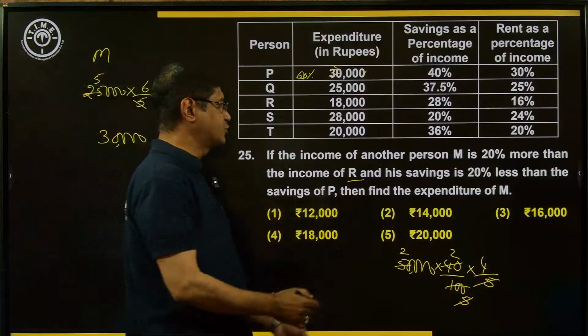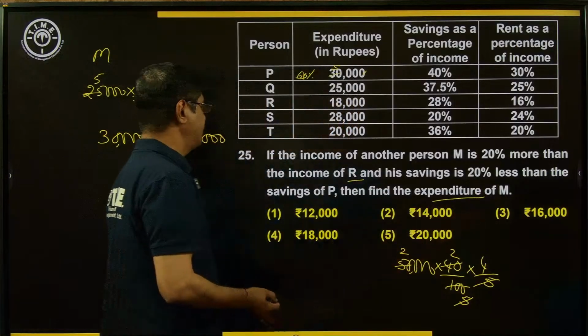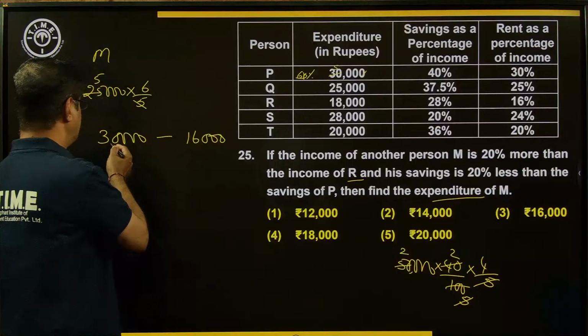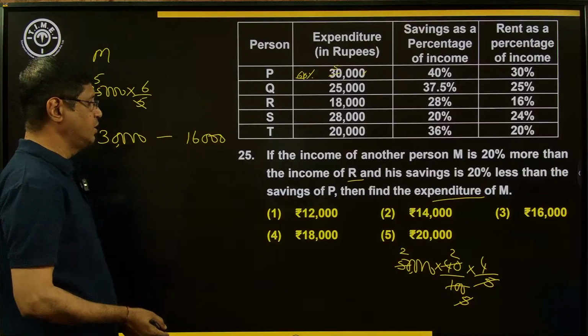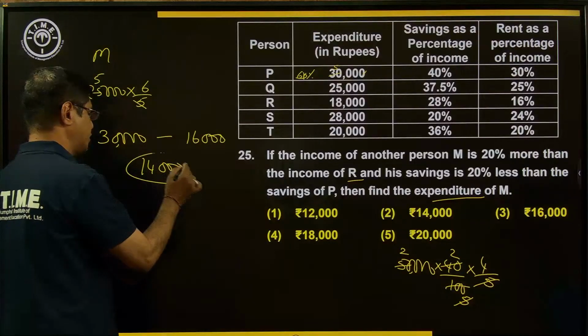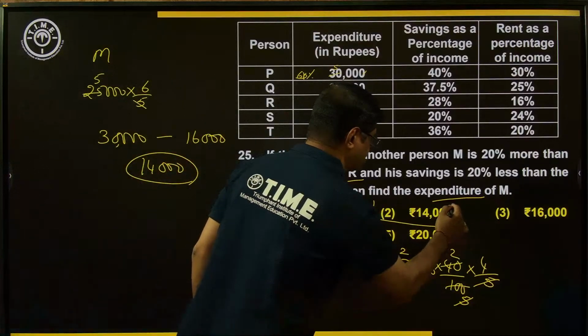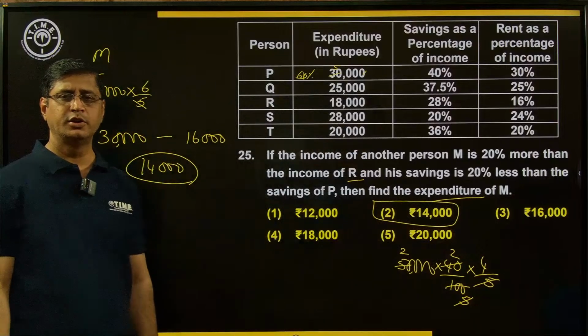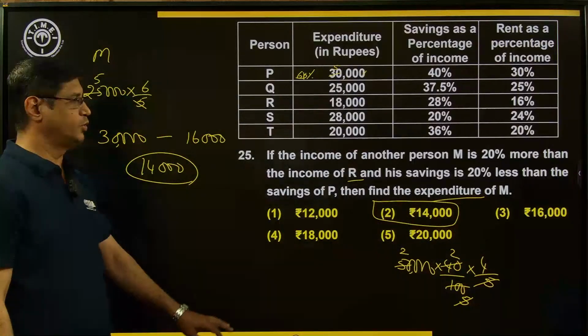Now, what to find? Expenditure of M. Expenditure of M means income minus savings. 30,000 minus 16,000, that is 14,000. So, what is the result? The result is option number 2. Second choice is the right answer. Option number 2. Right, moving to the next example.